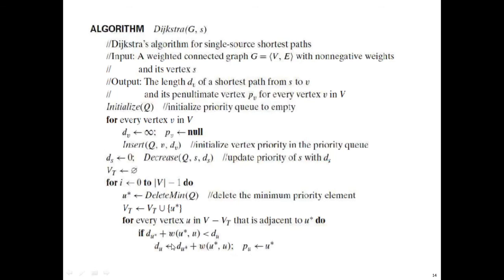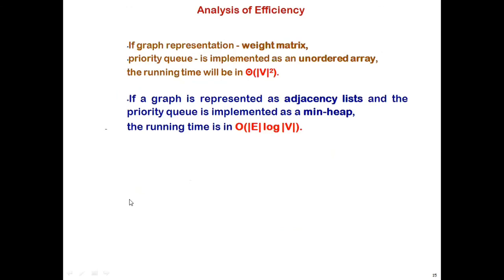Now you have updated the weight of whom? The vertex u has been updated to du. That updation should reflect where? On the Q. That updation can be included in the Q.